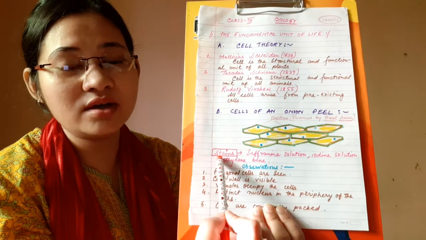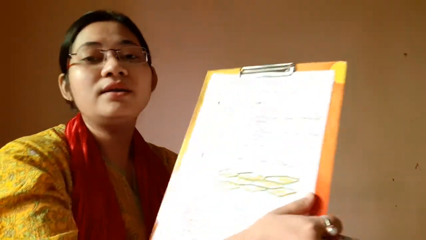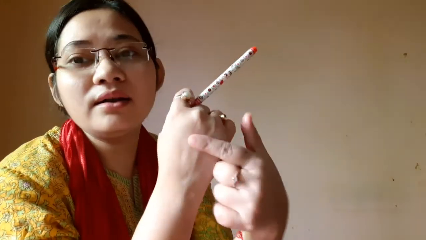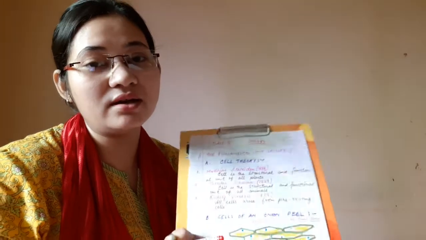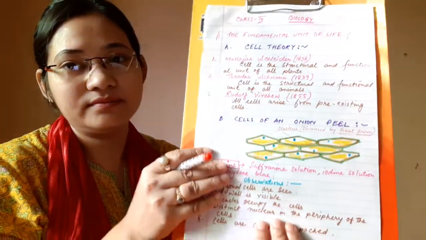We use such stains because the cells of our body are colorless. They are not visible under the microscope until and unless we color them. When we color them with different types of stains, they are differentially colored, and under the microscope we can easily observe them. For example, the nucleus takes blue color, the chromosomes take pink color. Similarly, other cell organelles take different colors. So for differential study we use stains.